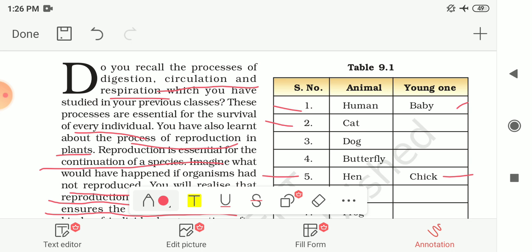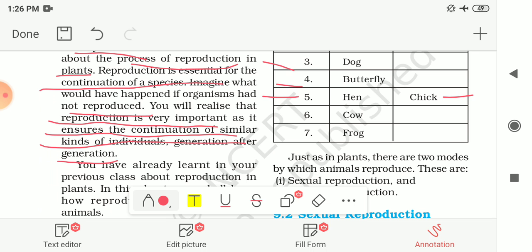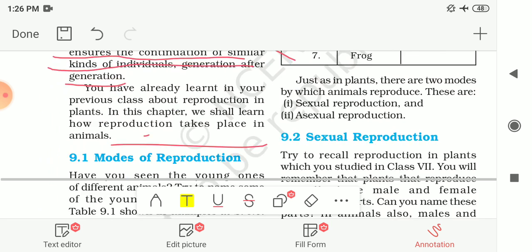Like that, the young one of a cat is known as the kitten. The young one of a dog is known as the puppy. The young one of a butterfly is known as the caterpillar. Then next is cow. The young one of a cow is known as the calf. And the last one, frog. The young one of a frog is known as the tadpole. So these are the different names of the young ones of these different animals.